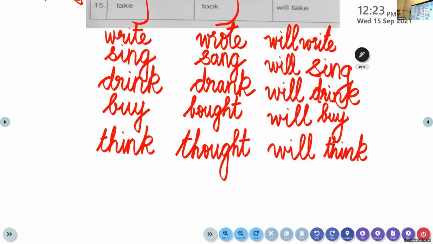Now let's move on to the next word. Now let's move on to think. Think. Thought. Will think.